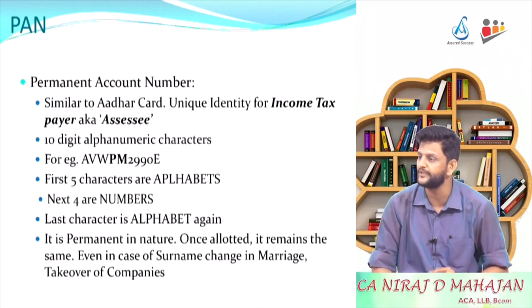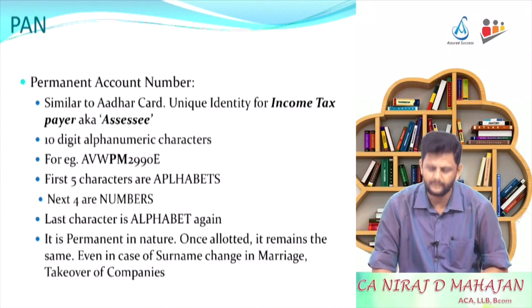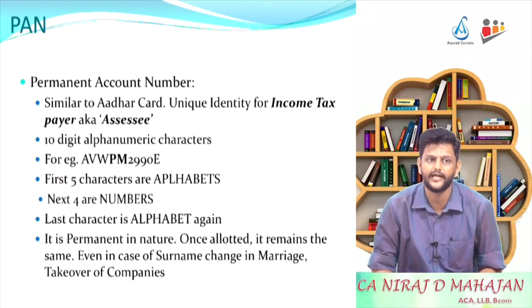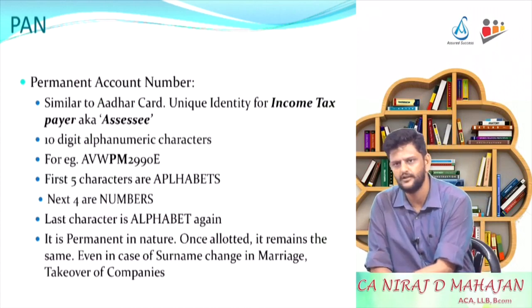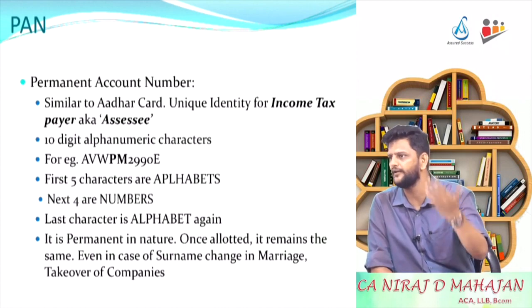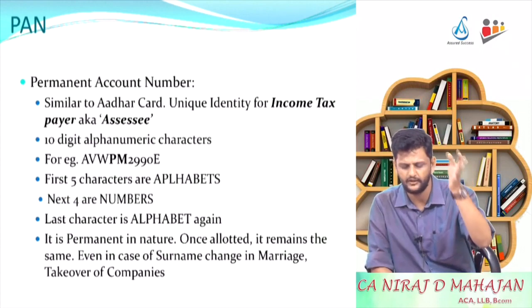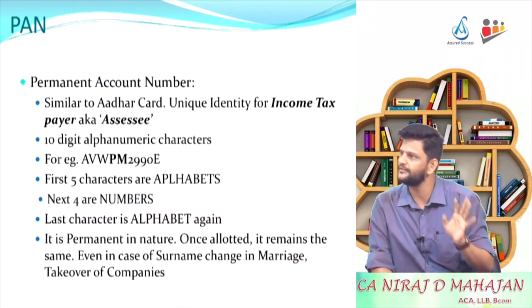Fourth character, can you see P? Yes, and fifth character, here it is M. The fourth character is basically for the type of taxpayer. P over here stands for person, that means individual, like you and me. समझ रहे हो? So whenever you apply for PAN, compulsorily your fourth character will be P. Those of you who have PAN, fourth character is P.